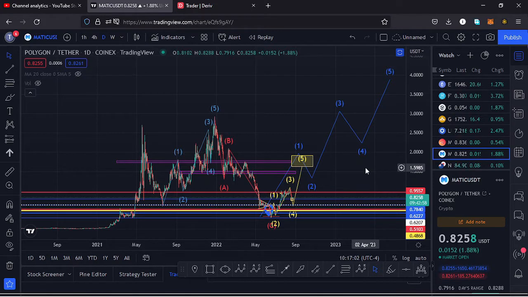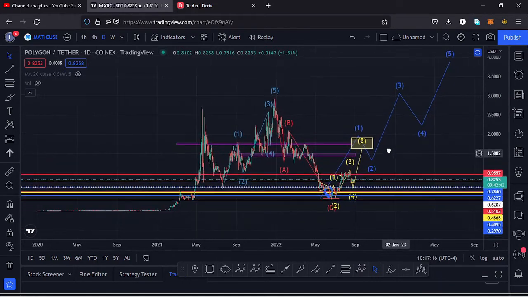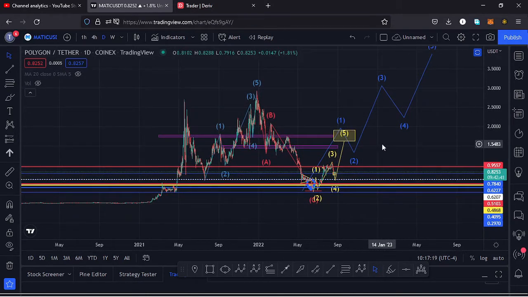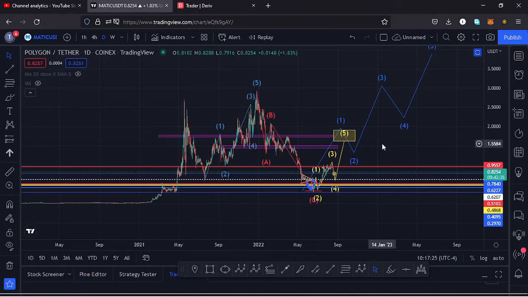I'll be giving you a price prediction update on Polygon Matic, whose current price stands at the $0.8256 mark, and here on TradingView the market is up by 1.85%. And in this video I want to give the key scenarios that I expect to play out, basing my analysis on the Elliott waves and the Fibonaccis, and also the key areas of support and resistance. So if you're interested in such content, make sure that you stick around to the end of the video, and I'll kickstart the video by giving a brief of what has been happening on this chart.